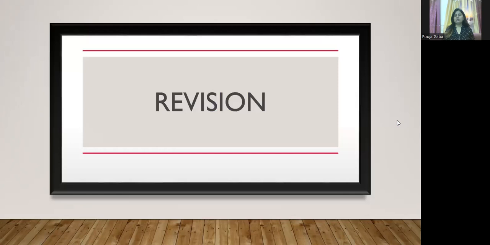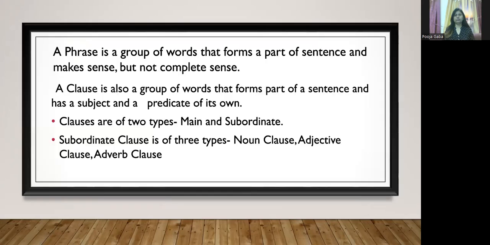So this was the topic for today. Let us revise. A phrase is a group of words that forms a part of sentence and makes sense but not a complete sense. Then we did about clause. A clause is also a group of words that forms a part of sentence, has a subject and predicate of its own. That is a clause.